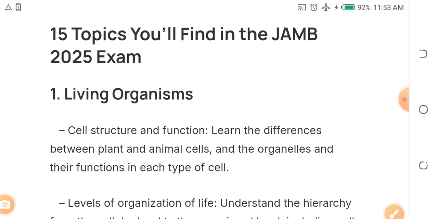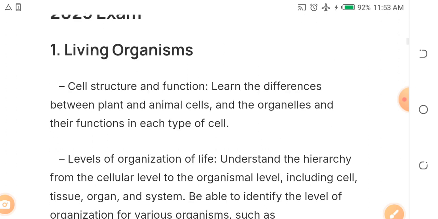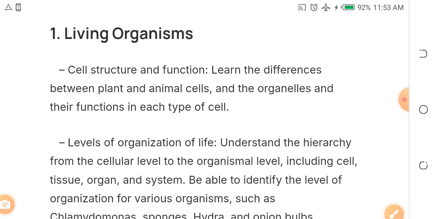The first topic you must focus and study on is living organisms. This one is always coming out. Under living organisms, study cell structure and functions, that is, the organelles of a cell and their functions.